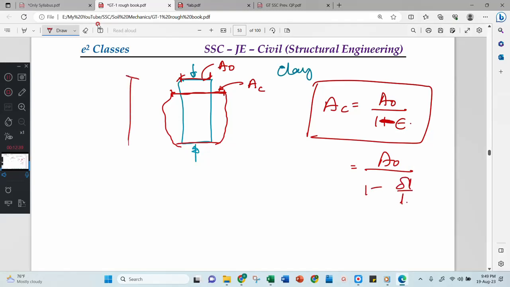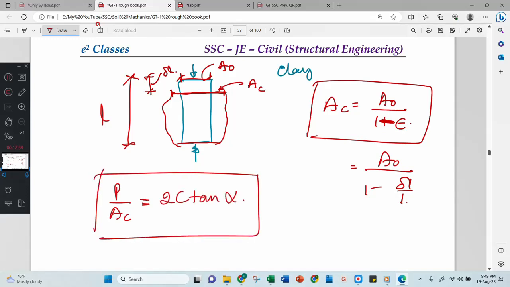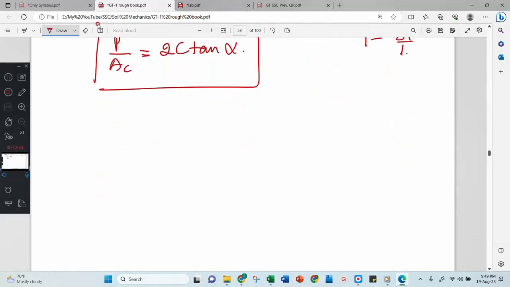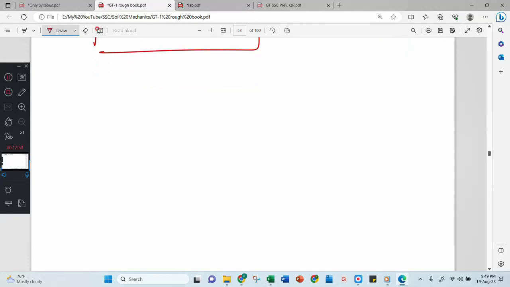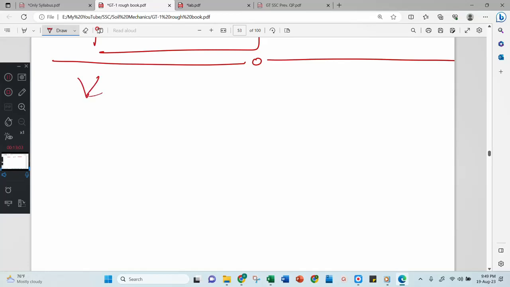This is your L and this is your delta L. Okay, now this is your corrected area. Therefore, your equation becomes P divided by AC equal to 2C tan alpha. Okay, this is all about unconfined compressive strength test. Now the last test is Vane shear test. The last test is Vane shear test.